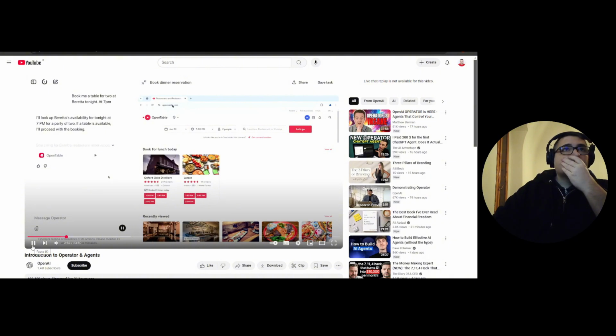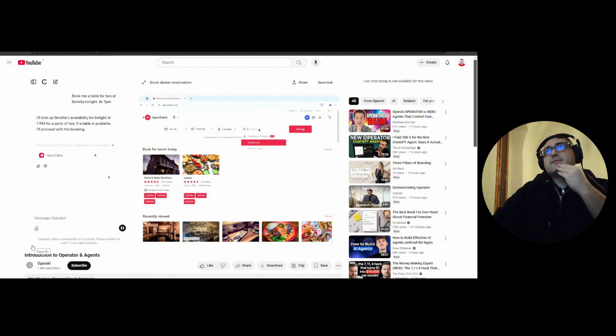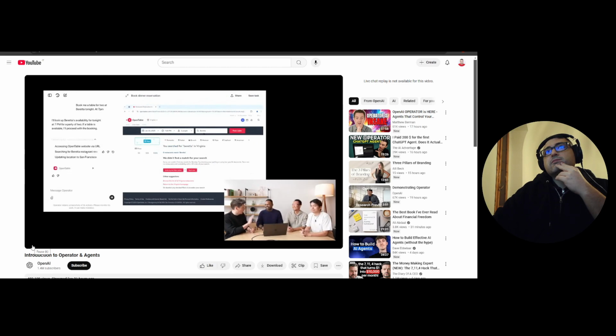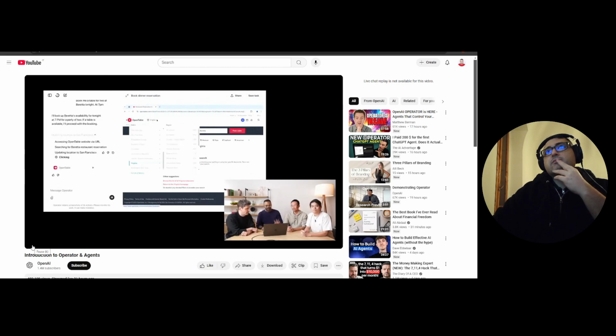After the query, Operator instantiated a completely remote browser. This browser is running in the cloud somewhere. And as you can see, it's already up and running, and my hands are off the keyboard. I'm not typing these things. This is just the AI clicking around. It started this browser session, and it knew where the OpenTable website is, which is opentable.com.